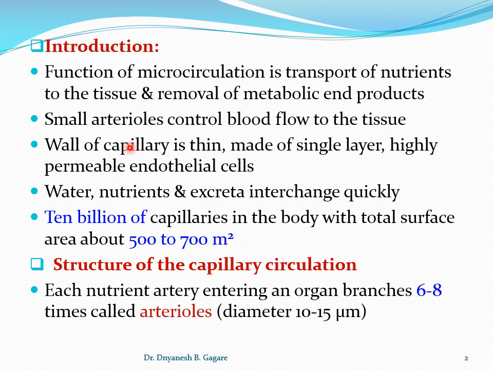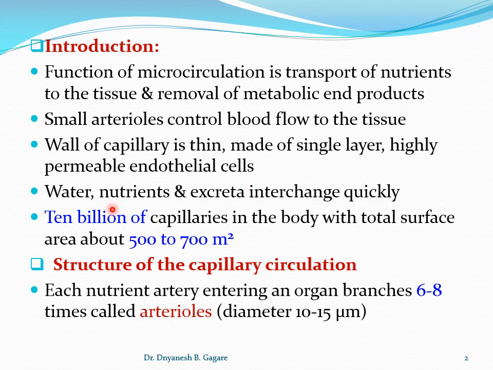They are highly permeable, and due to this the water, nutrients, and excreta, that is metabolic end products, easily or quickly interchange between the capillary and the interstitium. This is how it works.